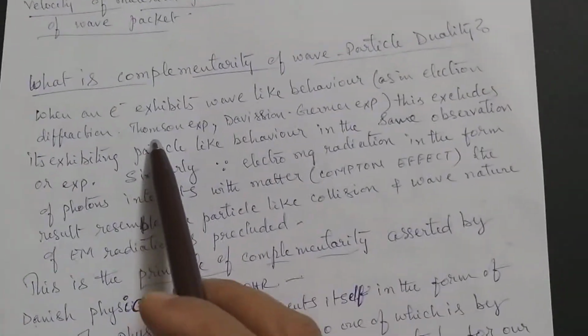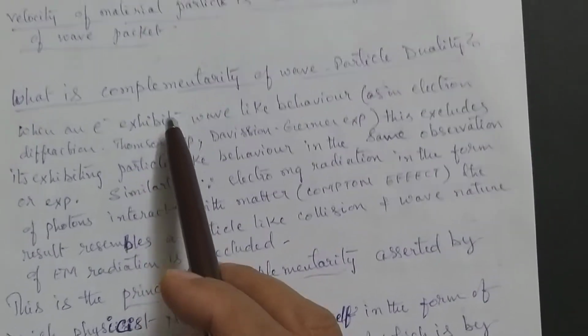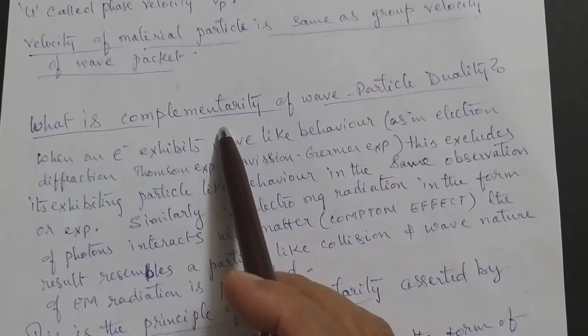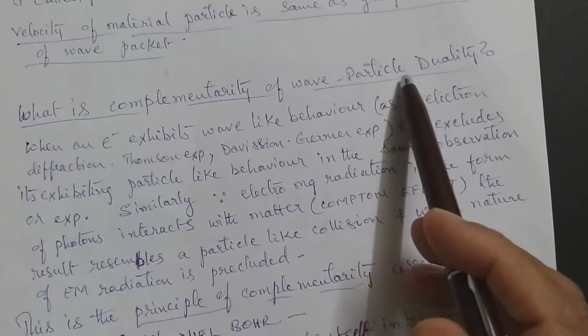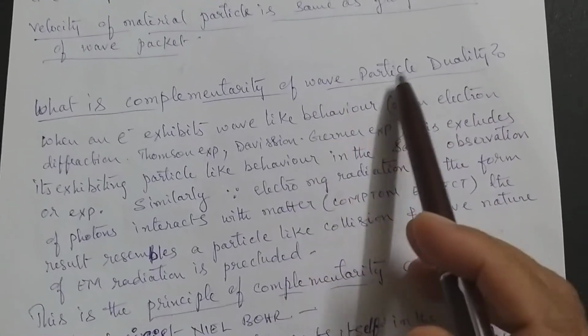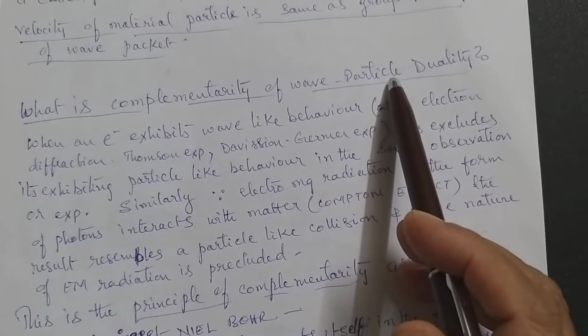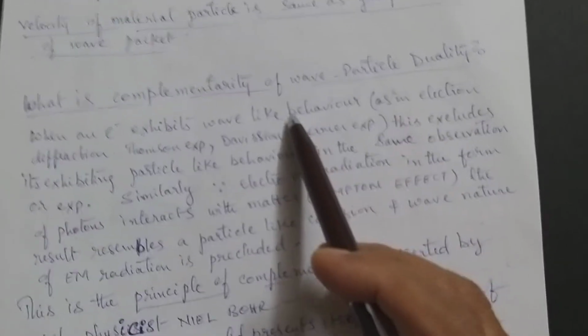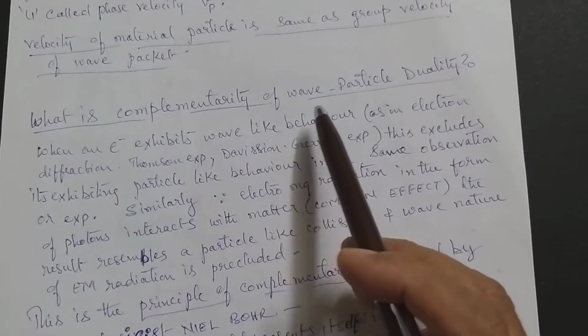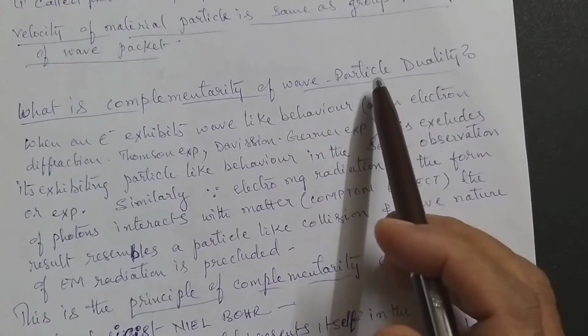Now here we have another complicated thing to clarify. What is complementarity of wave particle duality? You know wave particle duality. A particle can be visualized as a wave under certain circumstances and under other circumstances can be treated as a particle.